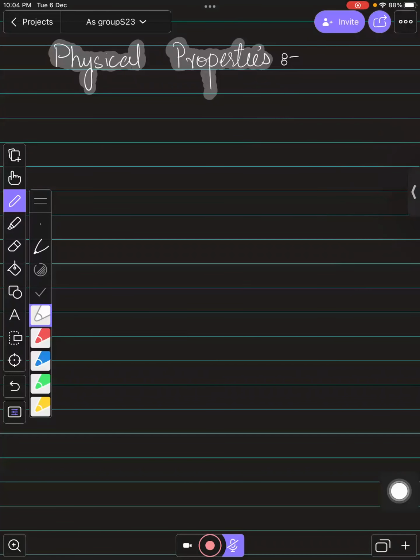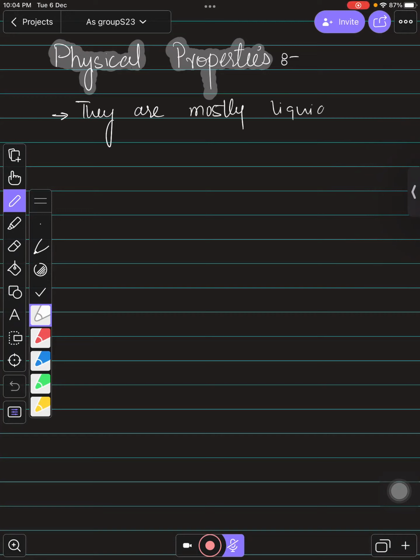Yes, in today's class, we need to talk about the physical properties of halogenoalkanes. So the first one that we need to discuss is, they are mostly liquids. They are mostly liquids, right?